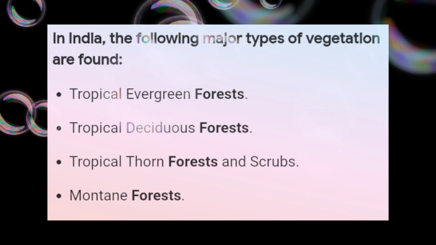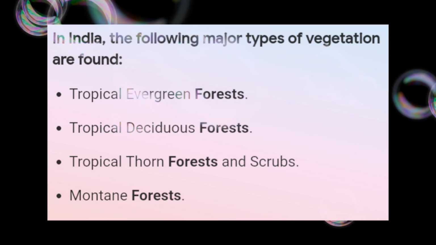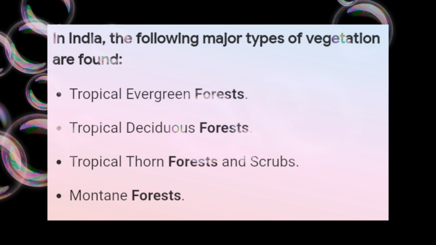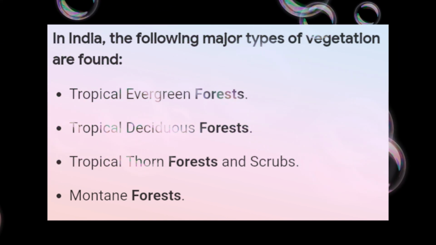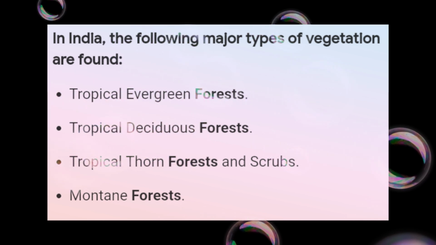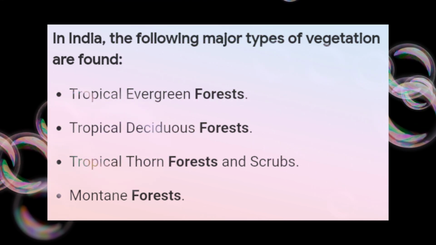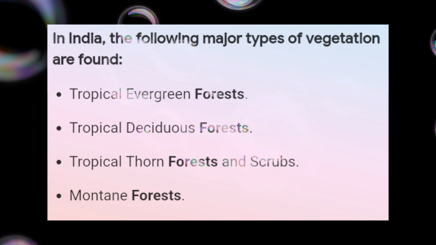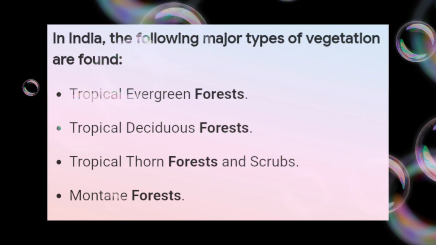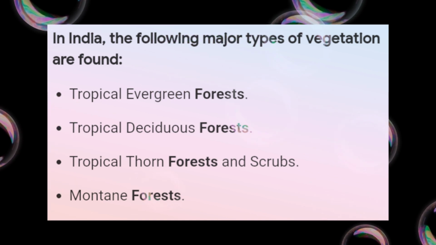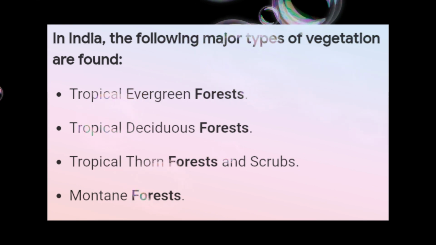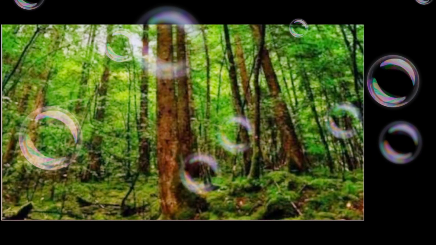In India, there are five major types of vegetation found. Which are the vegetation we want to study? The tropical evergreen forest, first one. Second one, tropical deciduous forest. Third one, tropical thorn forest and scrubs. Fourth one, mountain forest. And fifth one, mangrove forest. These are the five types of vegetation that are found in India.